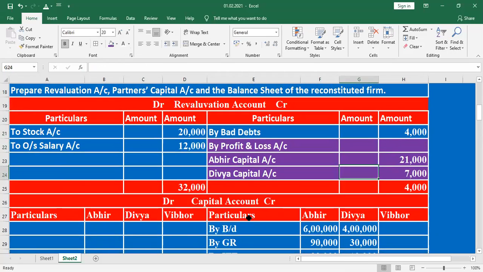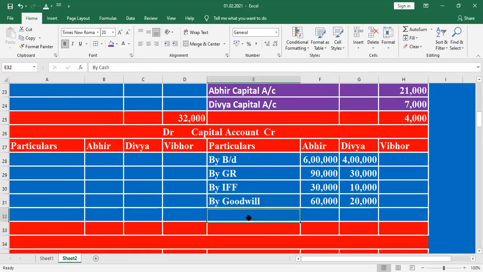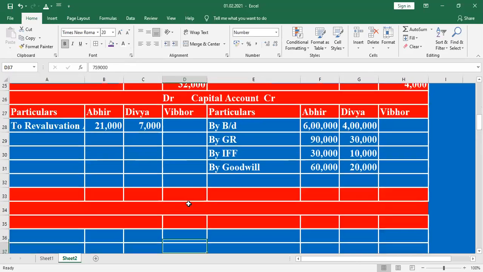What else? Then here, the revaluation loss. What is the revaluation loss? Here they have given 21,000 and 7,000. Listen, any gain, any benefit will be mentioned on the credit side. Any loss will be recorded on the debit side. Revaluation loss for Abir is 21,000, for Divya 7,000. Then the capital account is over.